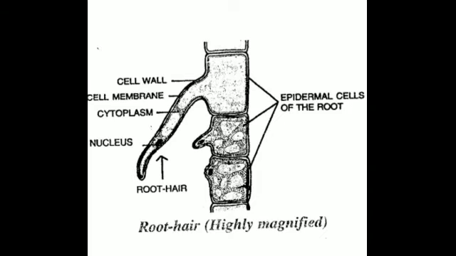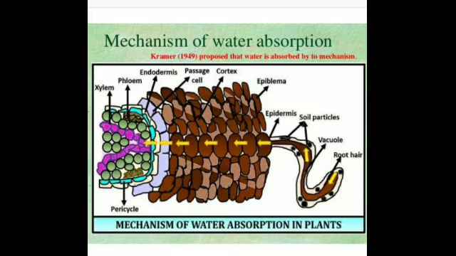So in this context I was telling you about how water molecules pass through the root. I told you about the process of diffusion and osmosis. Diffusion is the movement of molecules from a region of higher concentration to a region of lower concentration until an equilibrium is reached, and this is the process through which water enters the root hair through the cell wall. And osmosis is the movement of water molecules from a region of higher concentration to a region of lower concentration through a semi-permeable membrane.